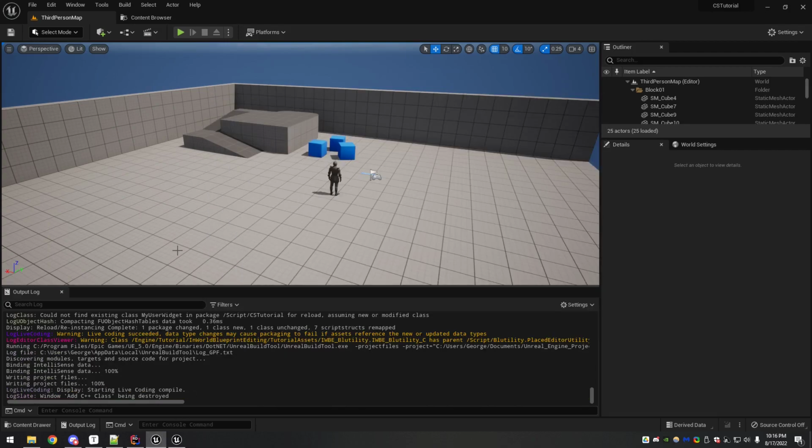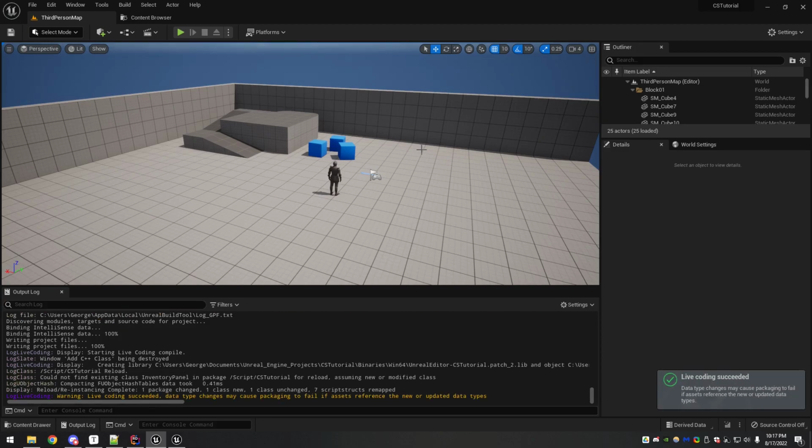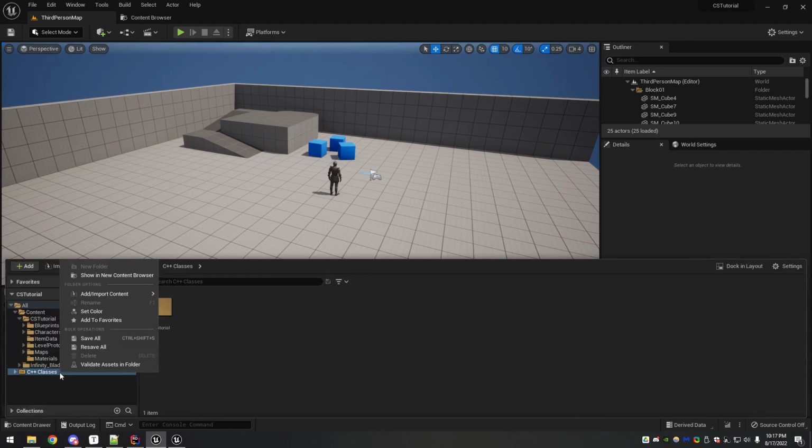All right, and so the last one, well, actually, there's two more. So the inventory panel isn't going to be the only thing that we're using when we open the menu. You would want to nest that in a menu widget. And then later, you could have an equipment slot in there or a quest log or something like that.